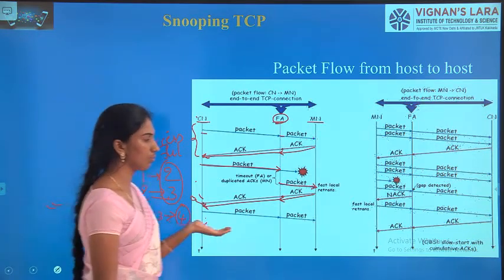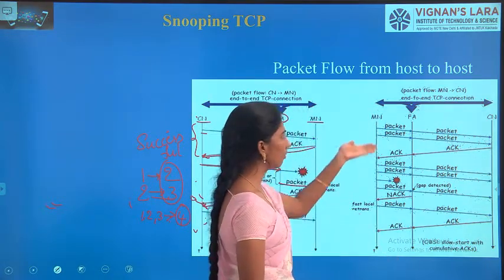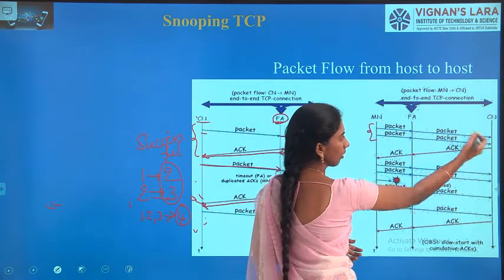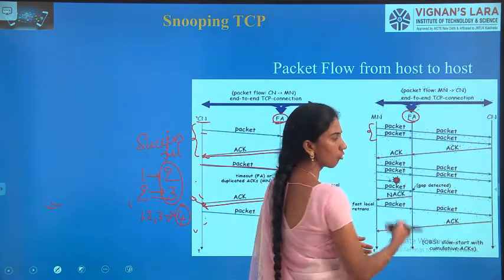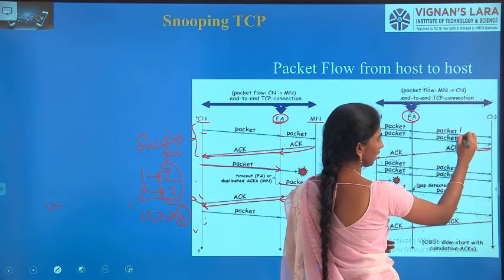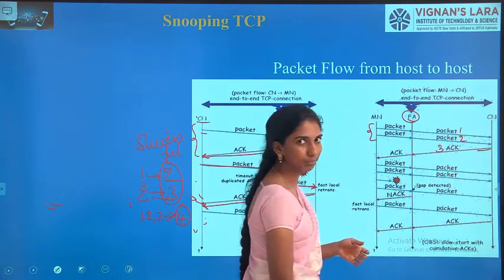So what happens in the case of this cumulative TCP? See here, this MN has transmitted 2 packets to the CN. The FA also stores these packets, and this gives the acknowledgement. This is packet 1 and this is packet 2, and it gets acknowledgement 3.